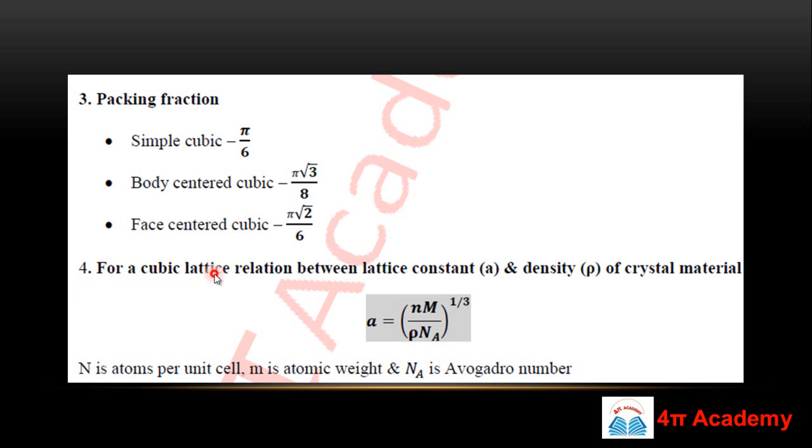The fourth formula is very important, especially for your GATE examination. For a cubic lattice, it is a relation between the lattice constant a and the density rho of the crystal. If you know the mass, where Na is the Avogadro number and m is the atomic weight, you can easily calculate the lattice constant a. This is the relation between the lattice constant a and the atomic density of your crystal. This is a very important formula.